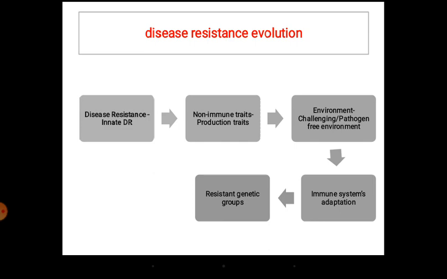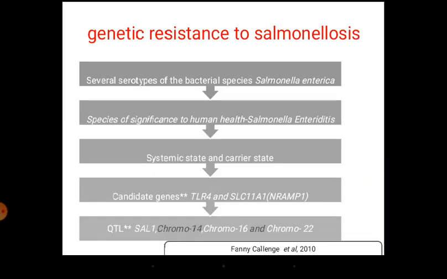Here is how disease resistance evolved. I think all of you, as life science students, understand that it's a simple slide showing how disease resistance usually operates and develops. There is innate disease resistance. Non-immune traits, production traits, are usually selected most of the time. But in a harsh environment there will be survival of the disease resistant variety. Those individuals breed amongst themselves and produce disease resistant genetic groups. That is the way genetic disease resistance is retained in populations.